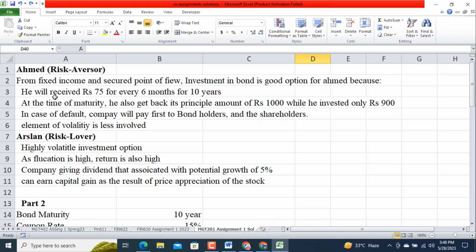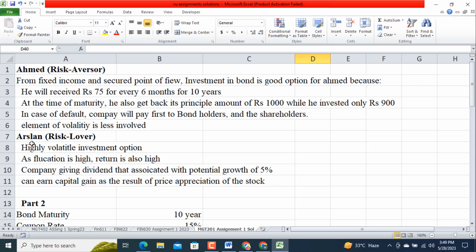Part A, we will pick up Ahmed because he is a risk averter. He is interested in fixed income on regular basis with the security point of view. So investment in bond is a good option for Ahmed because he will receive ₹75 for every 6 months for 10 years, and at the time of maturity he also gets back its principal amount of ₹1,000 while he invested only ₹900. In case of default, company will pay first to bondholders and then to shareholders. Element of volatility is less associated with bondholders or bond price.